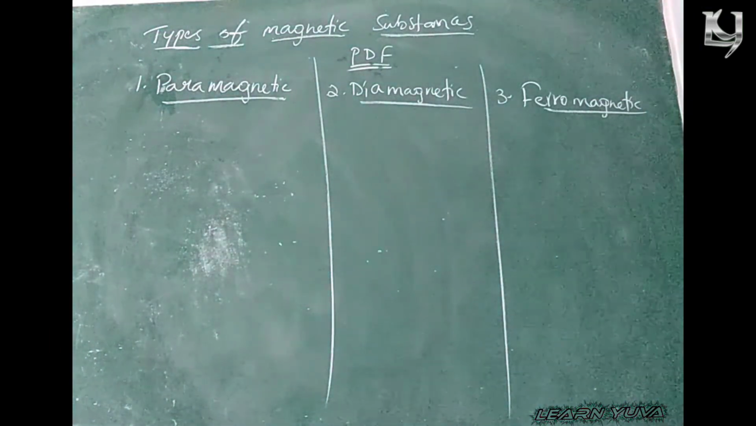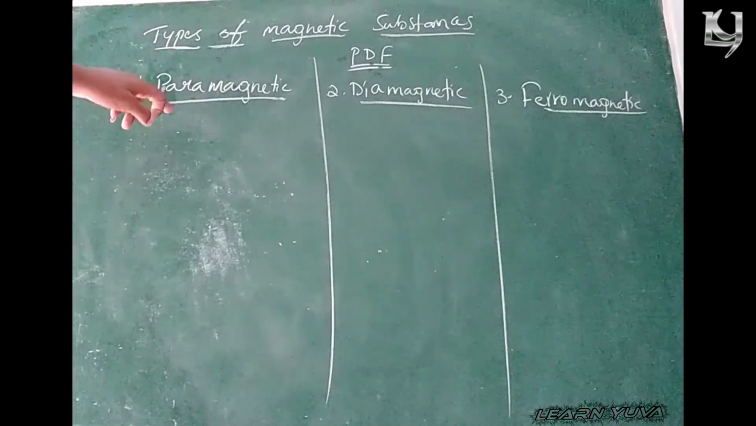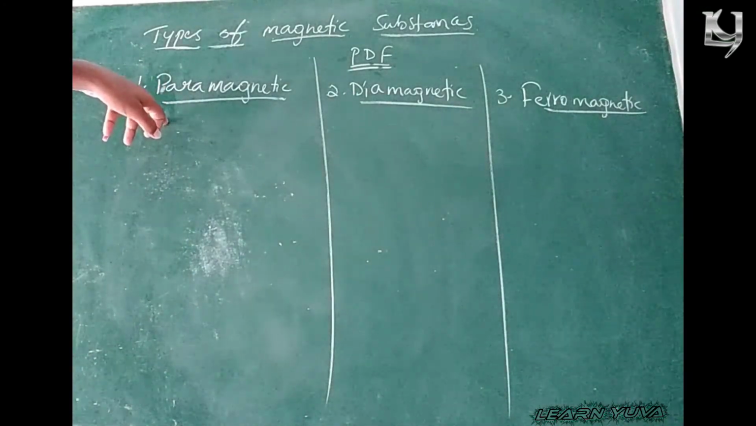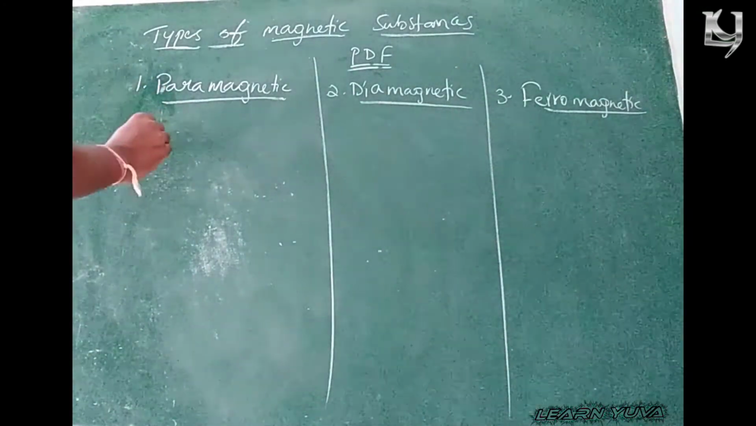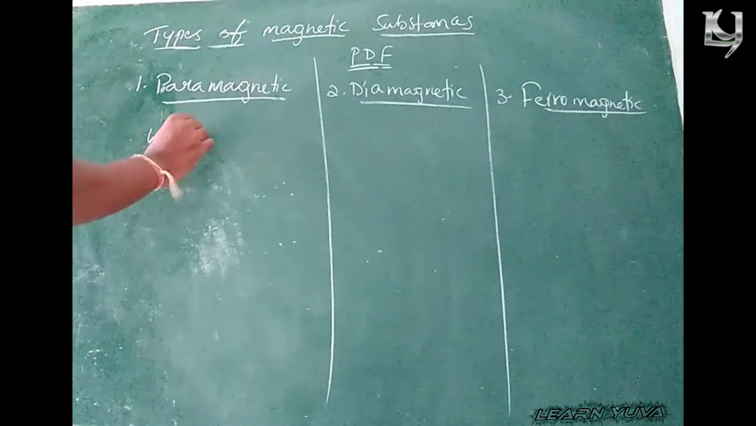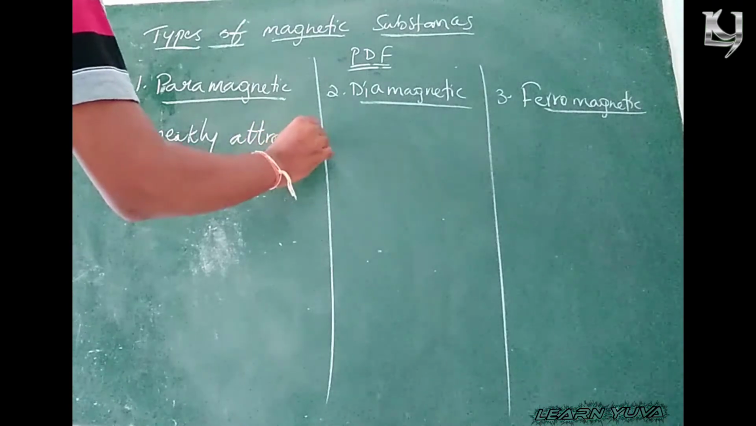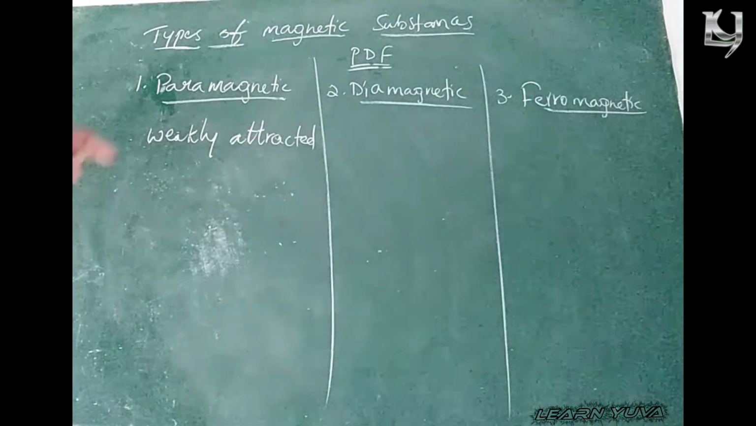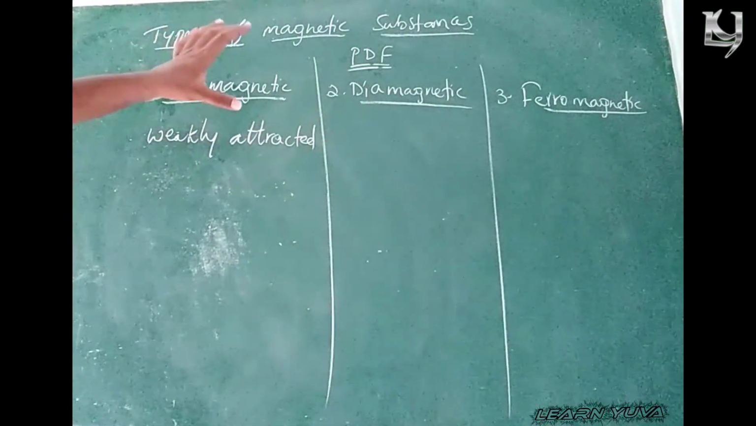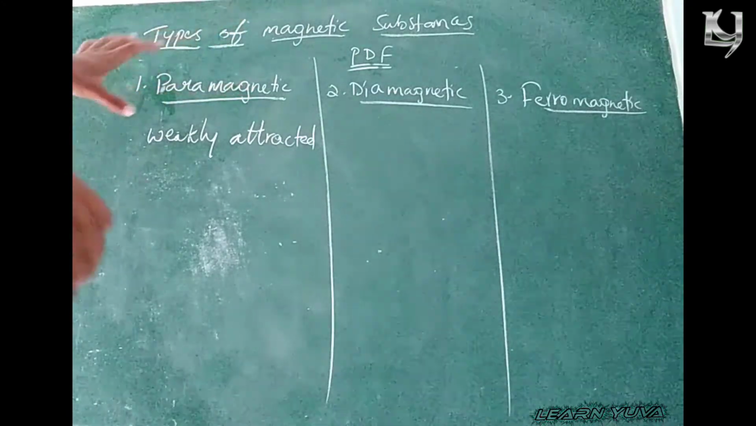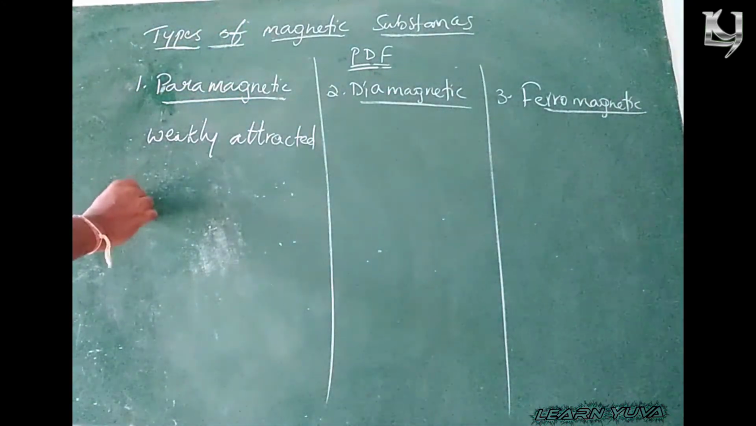First one, paramagnetic substances. Paramagnetic substances are the substances which are weakly attracted by the magnets. Paramagnetic materials are weakly attracted. Okay. Coming to the examples.